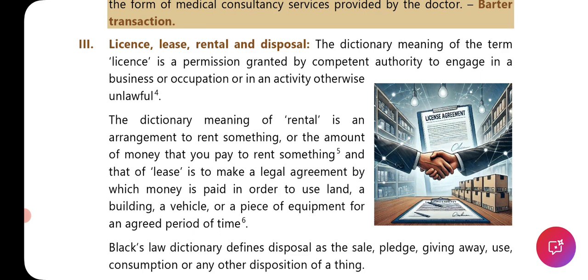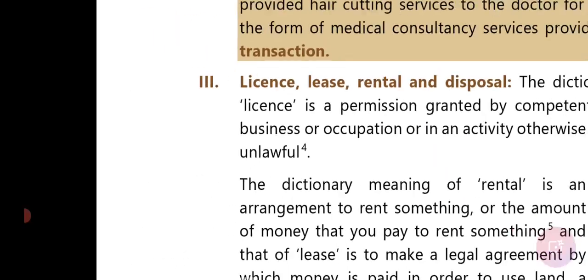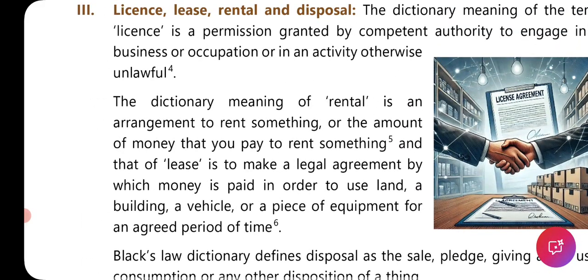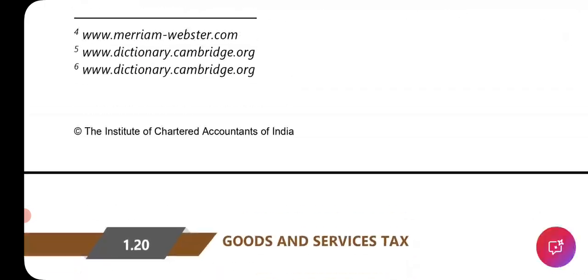License, lease, rental and disposal. The dictionary meaning of the term license is a permission granted by the competent authority to engage in a business or occupation or in an activity otherwise unlawful. Here they have given reference of point 4. So that is the Merriam-Webster dictionary.